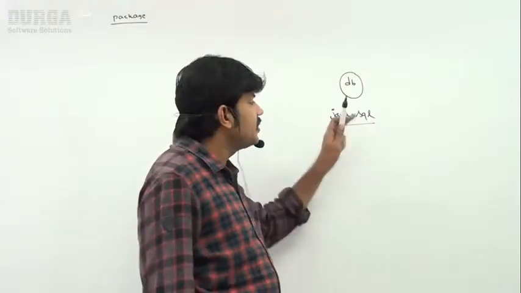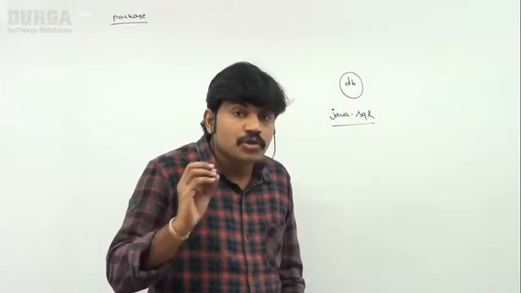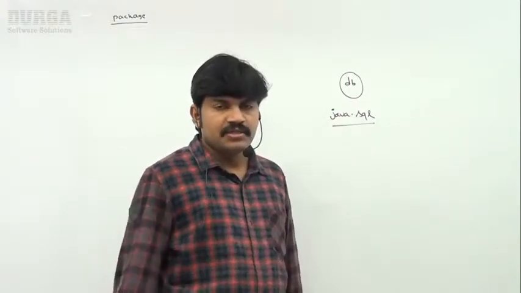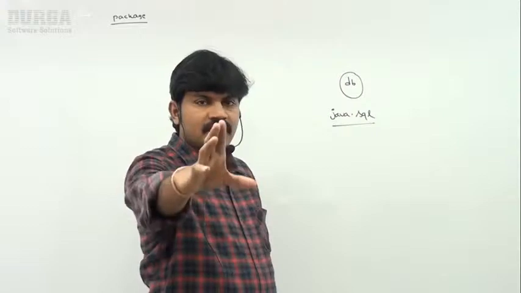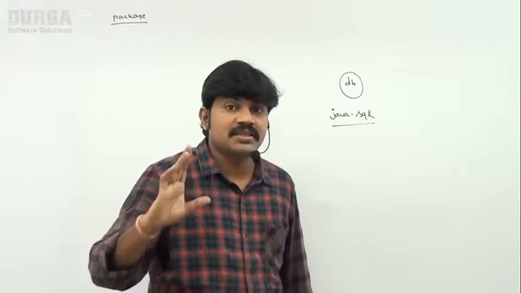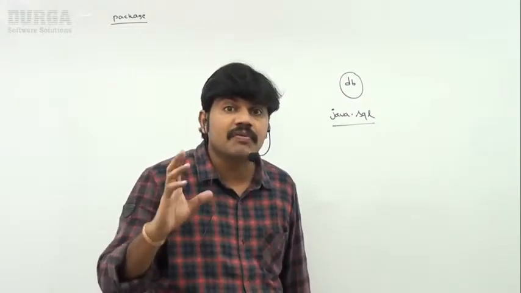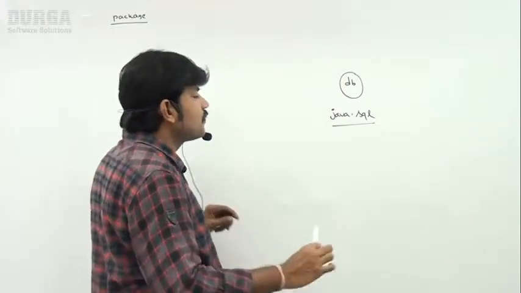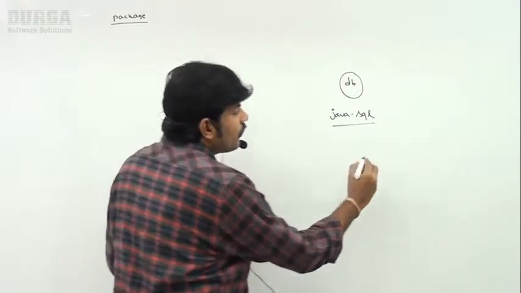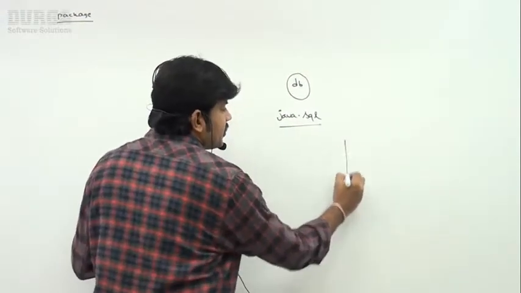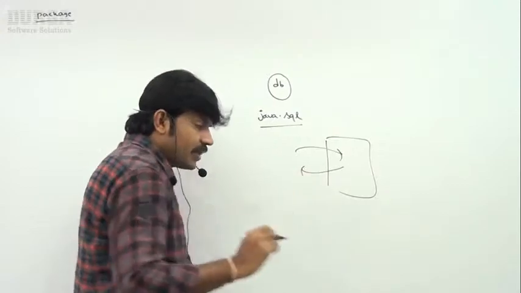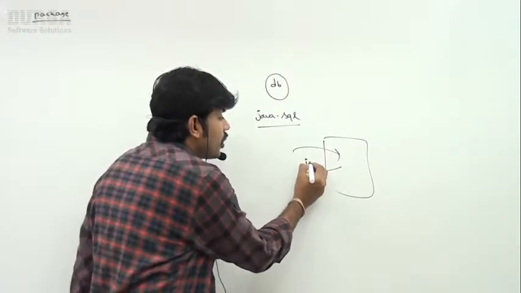So a package is an encapsulation mechanism to group related classes and interfaces into a single unit. The java.sql package contains all classes and interfaces which are meant for database operations. Clear, right? Similarly, suppose, sir, I want to perform IO operations. I want to write some data to a file, I want to read some data from a file, input output operations.